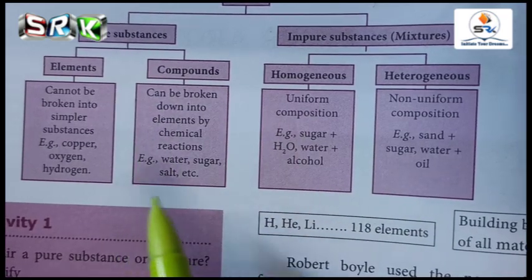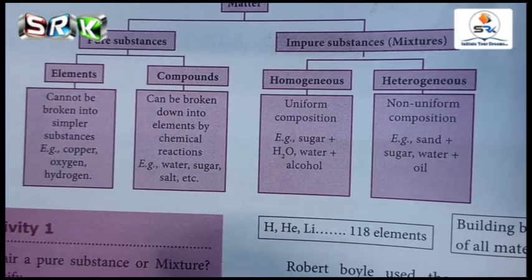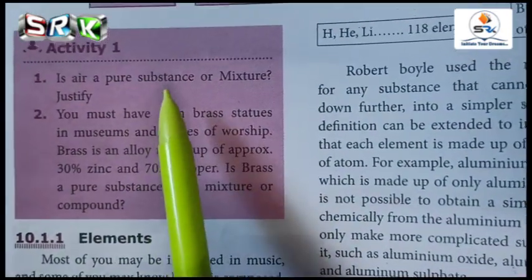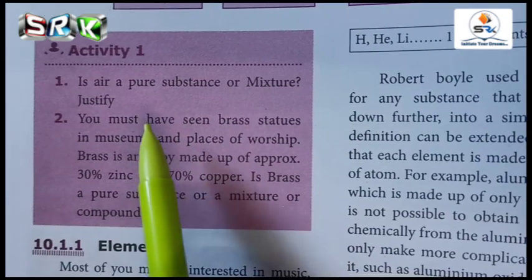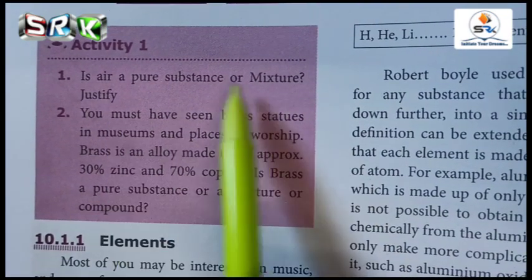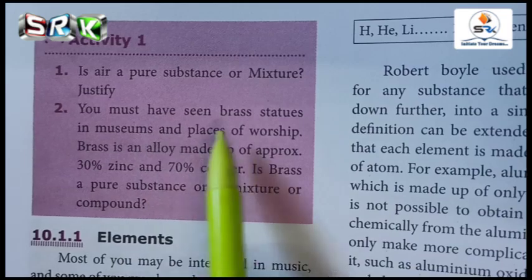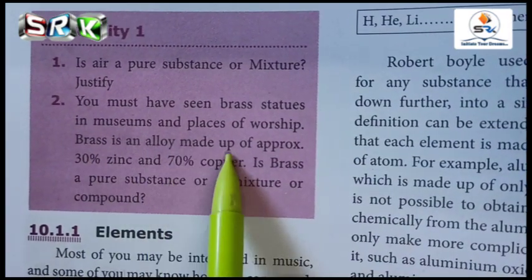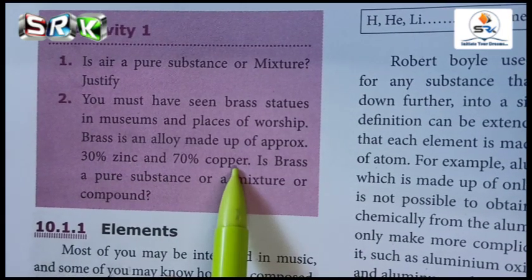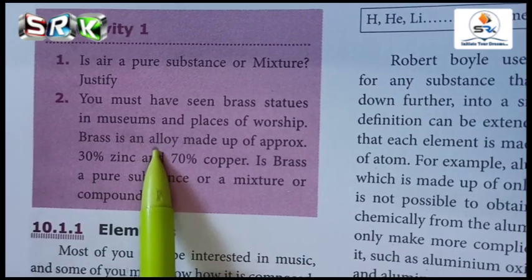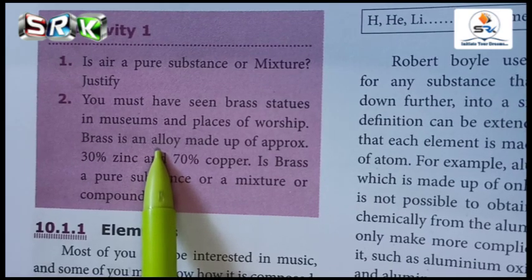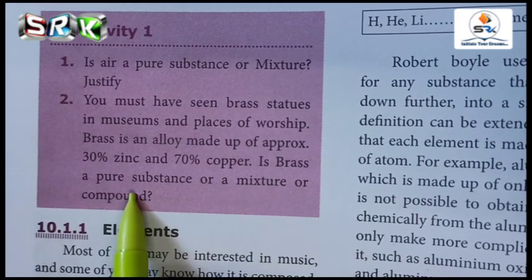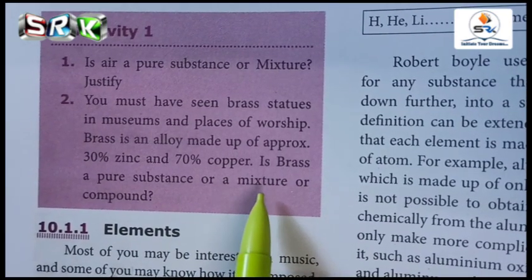An activity is given for you, and now we are going to see the next topic, elements. You please try out this one. Is air a pure substance or a mixture? And next one: you must have seen brass statues in museums and places of worship. Brass is an alloy made of approximately 30% zinc and 70% copper. What is meant by alloy? Alloy is a combination of two or more metals, isn't it? So you have to answer whether brass is a pure substance, a mixture, or a compound.